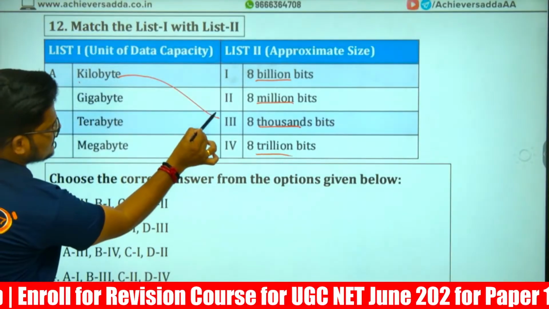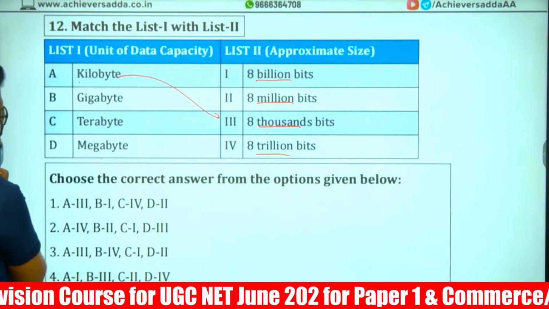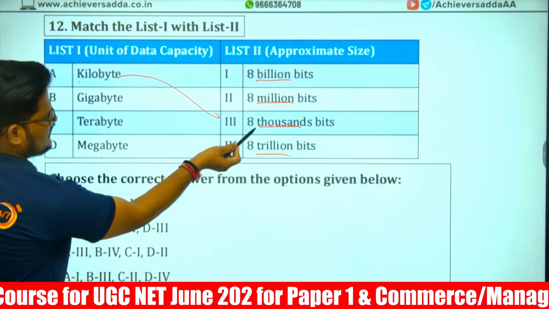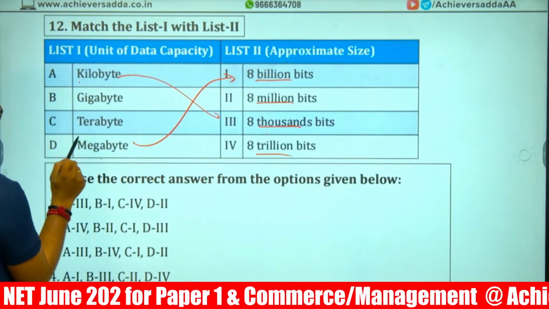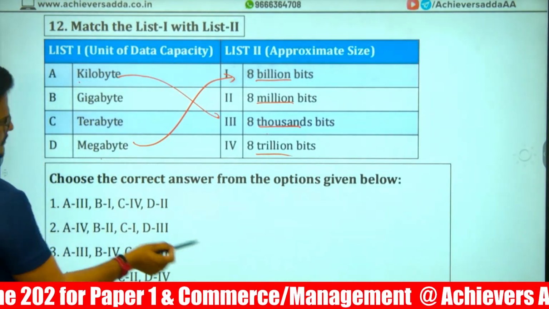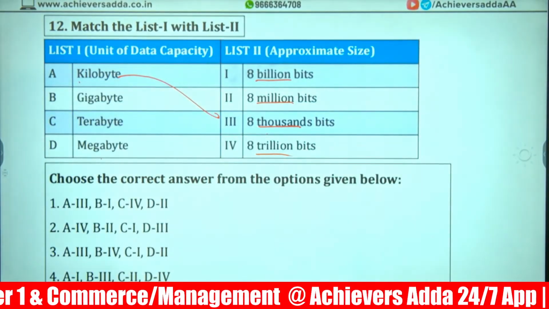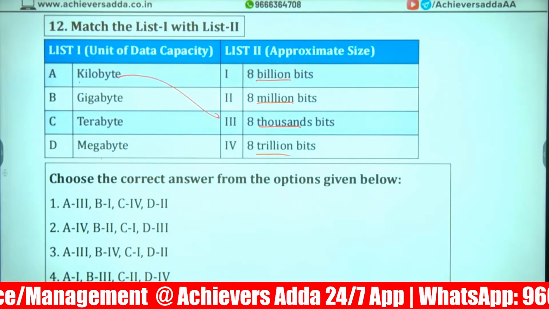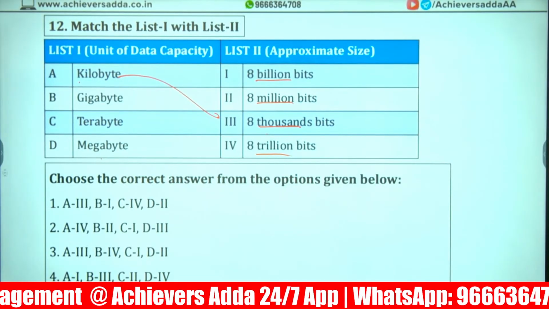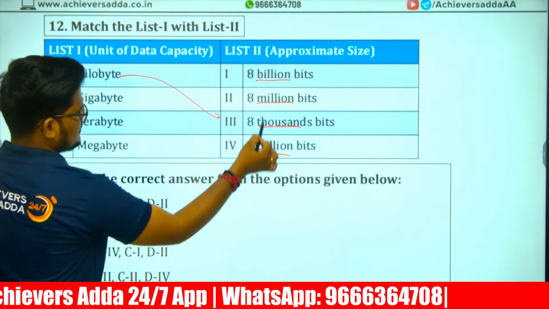KB, which is 1000, is the lowest here. Megabyte is the second lowest, which will be after the 1000, the billion, right? After 1000, million, billion, trillion.